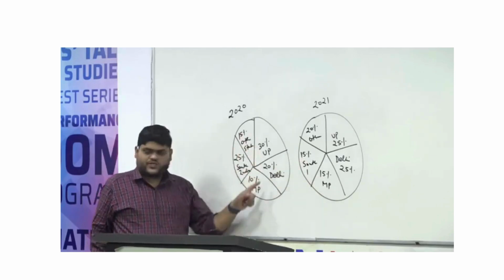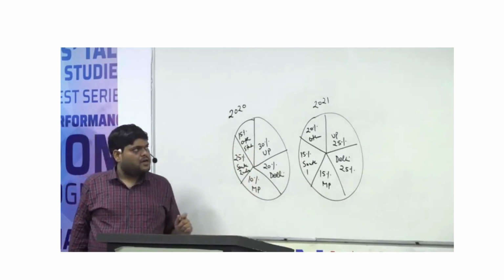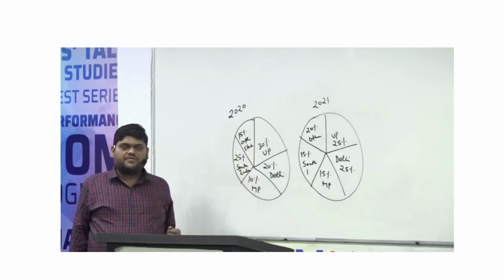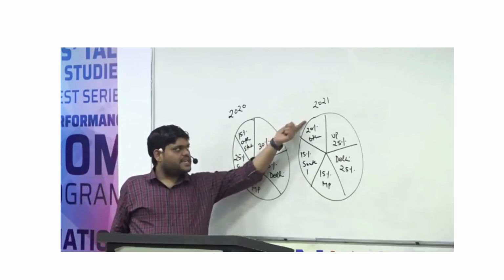Okay, total students are showing 100%. So this is 2020, the number of students who joined Vision IAS from the different states. This is the data of 2021.